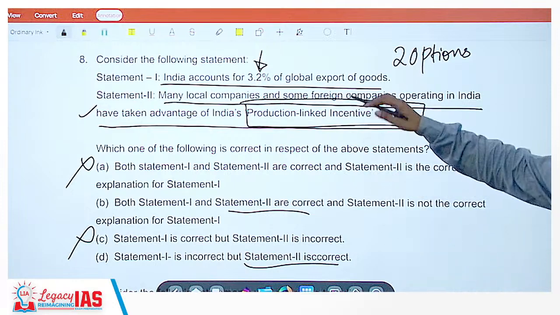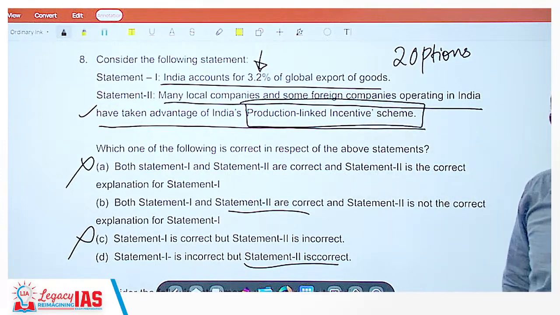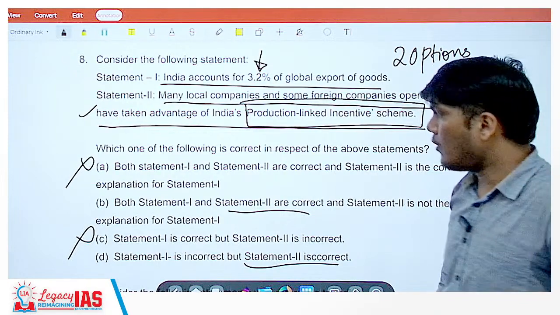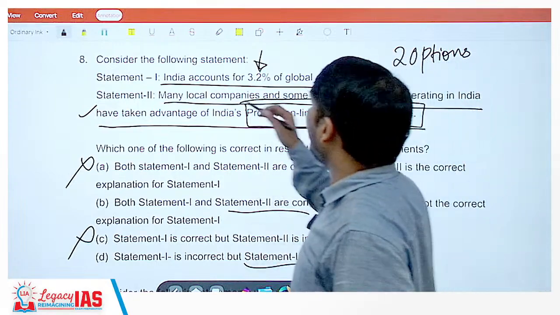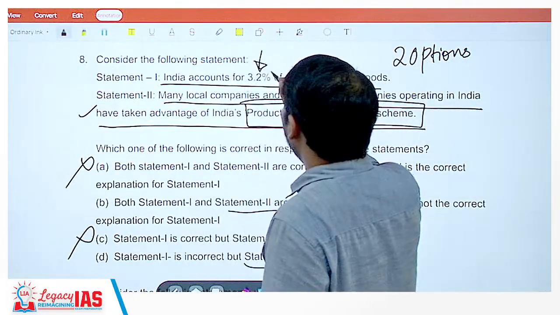So 3.2%. Would anyone want to take a guess what the exact answer would be? Okay, no answers so far. All right, let me tell you, they have asked a very specific number.